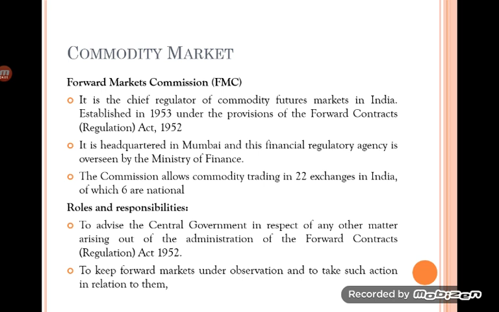If at all the trading slows down, they have to adopt some strategies in order to boost up the performance of the commodity market, and vice versa. They have to look after even the inflationary situations, and any malpractices or fraudulent transactions that are happening. They have to maintain transparency in the trading activities. Even prescribing policies for the commodity market to perform is under the control of